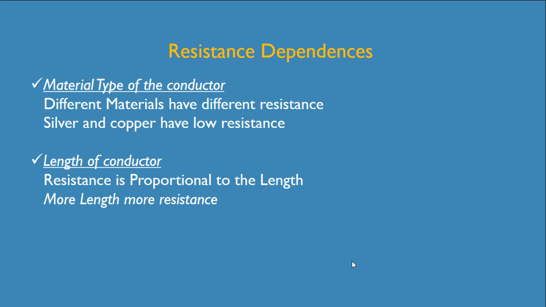The second thing on which resistance of a conductor depends is the length of the conductor. Resistance of a conductor is proportional to the length. Means if there is more length, then there will be more resistance.